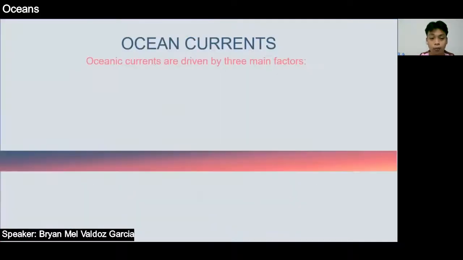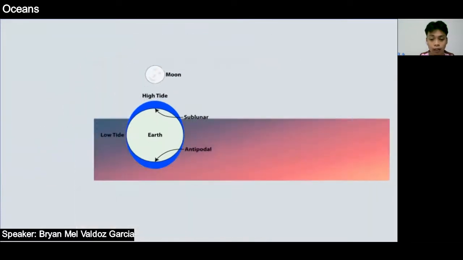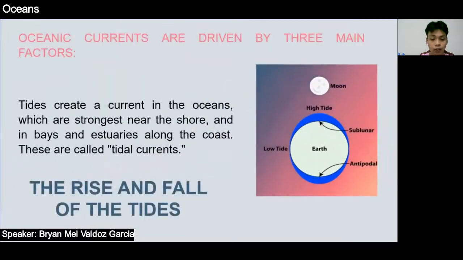There are three factors by which ocean currents are driven: the rise and fall of the tides, wind, and the thermohaline circulation. The first one is the rise and fall of the tides. Tides create currents in the ocean, which are strongest near the shore and in bays and estuaries along the coast. These are called tidal currents. Tidal currents change in a very regular pattern and can be predicted for a future day. In some locations, strong tidal currents can travel at speeds of 8 knots or more.